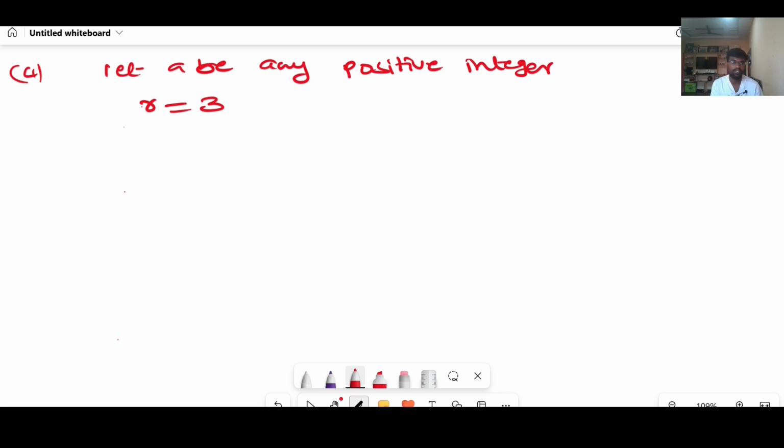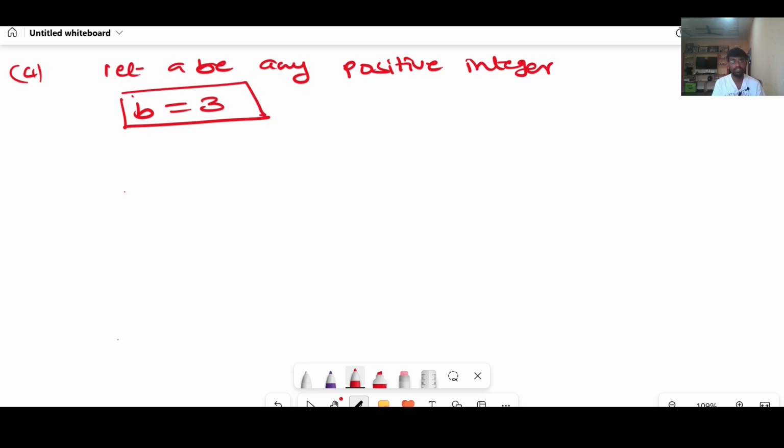You will get same forms, but don't take for all the numbers. Why? Because it takes more time to simplify all the values from 0 to 8. That is why I'm taking b equal to 3 here, because 3 is also the factor of 9, right?